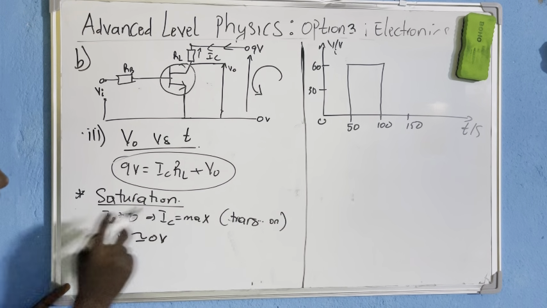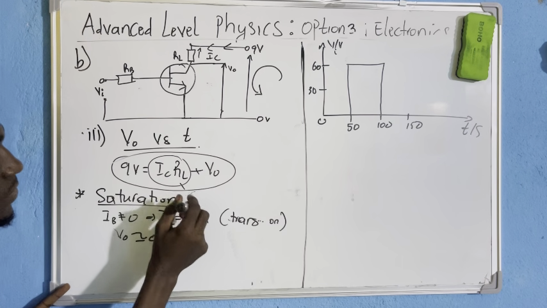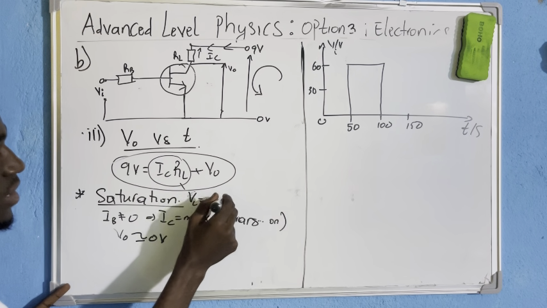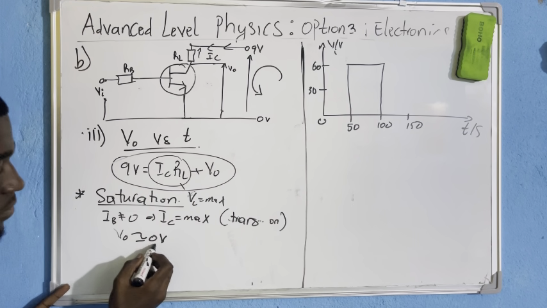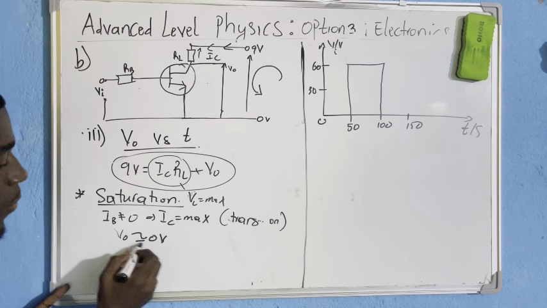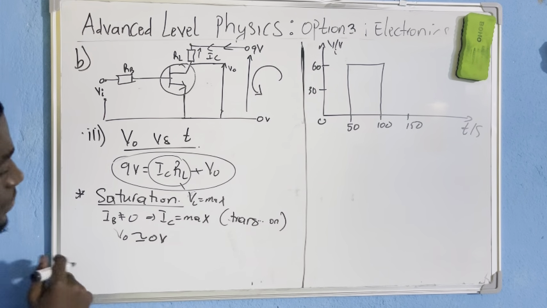Are we understanding? IC is maximum, making the voltage across the load maximum. It means that all these 9 volts are being dropped here. This one is slightly equal to 0. Are you understanding? It means that V output is 0. Are we understanding what I'm saying? V output is 0. So this is saturation.